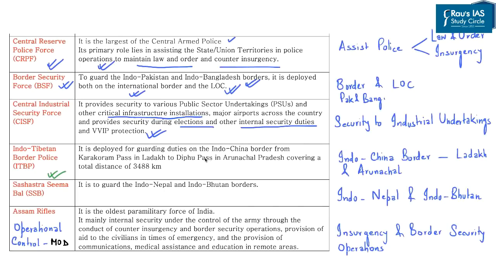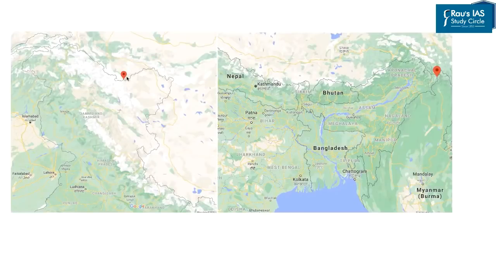Moving further, let's talk about the Indo-Tibetan Border Police. As you can see, it is deployed on guard duties on the Indo-China border, not only in the Ladakh region but also in Arunachal Pradesh. They guard the Indo-China border from Karakoram Pass in Ladakh to Diphu Pass in Arunachal Pradesh. If you see in this map, this is where Karakoram Pass is located, and this is where Diphu Pass is located in Arunachal Pradesh. Both these locations become important from the perspective of the prelims examination in geography.